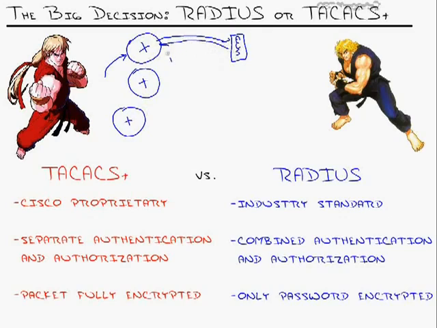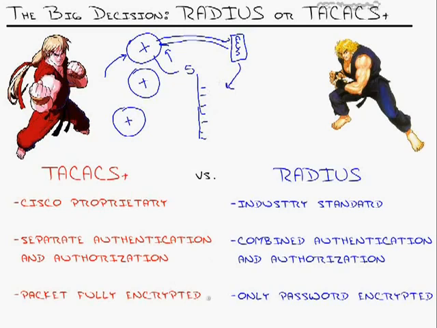With Radius, it just comes back and says they are privilege level 5, which means on the router I've got to define this privilege level 5. Level 5 can do all these individual commands. Now we can template that and use copy and paste to get that into all of our devices, but Radius is not as centralized in that sense, to where authorization is all separate with those different commands. And most Radius servers, again, aren't going to have a list of commands or access list capabilities like the Cisco ACS server.